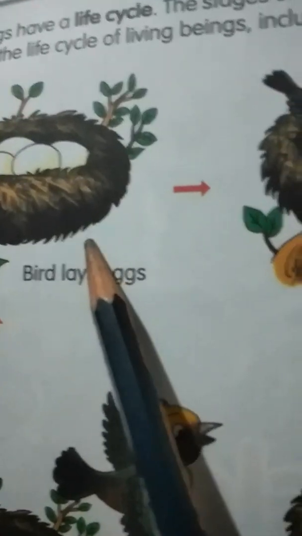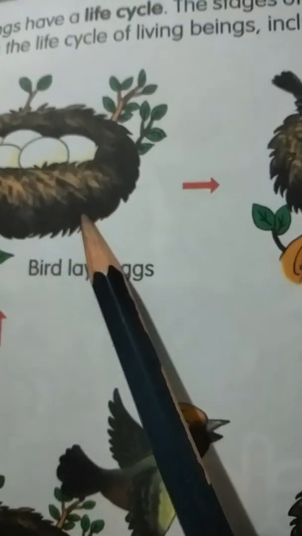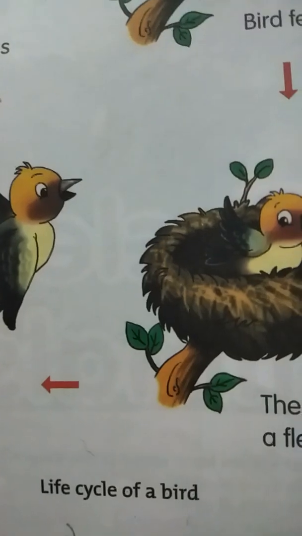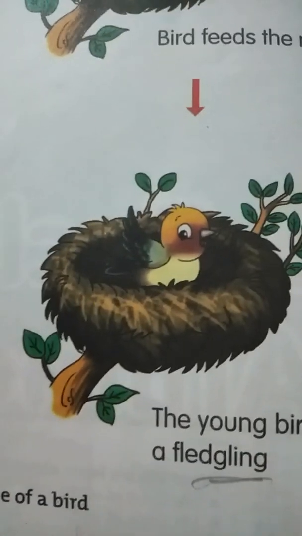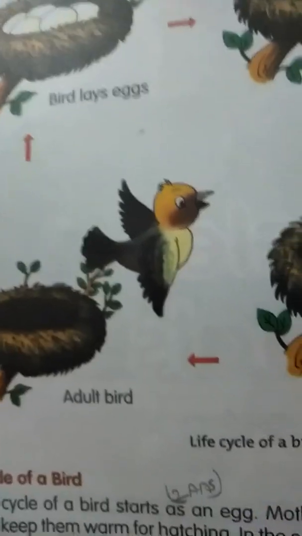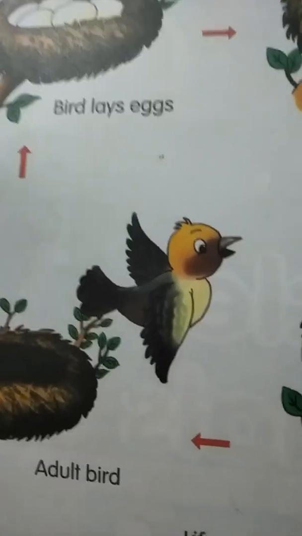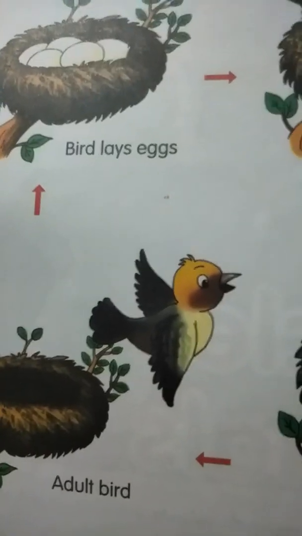So here also, when we see the life cycle of a bird, see here, the adult bird lays the eggs, and here mother bird lays eggs, and afterwards what happened? The mother sits on the eggs to keep them warm for hatching. After laying, it will sit on the eggs for hatching, okay?